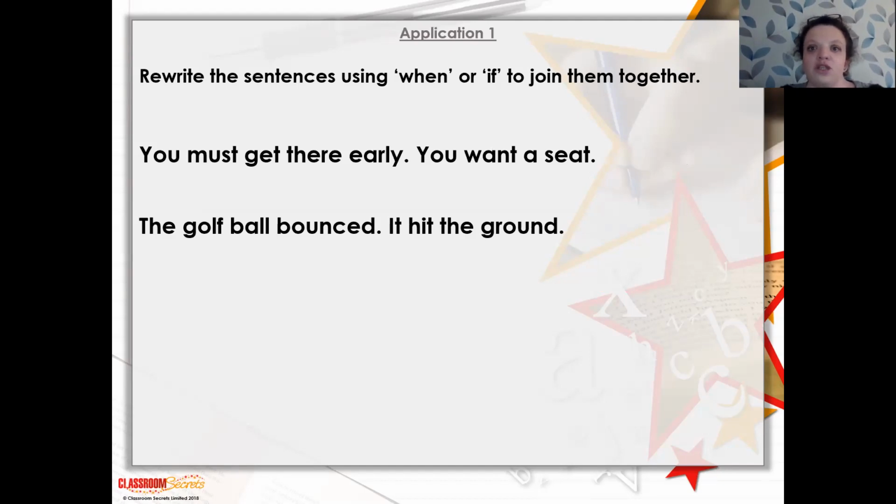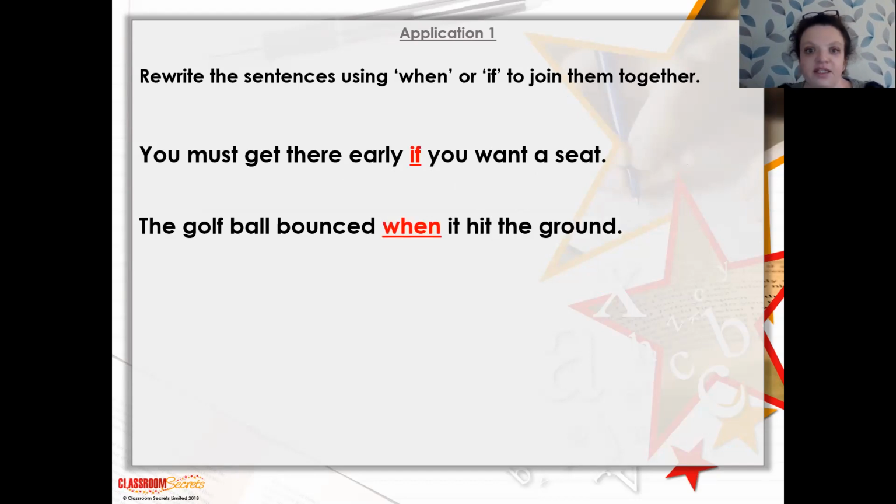So can you rewrite these sentences, joining them together with "when" or "if"? You must get there early. You want a seat. The golf ball bounced. It hit the ground. Is it going to be "when" or "if" in each of them? Pause and write it down now.